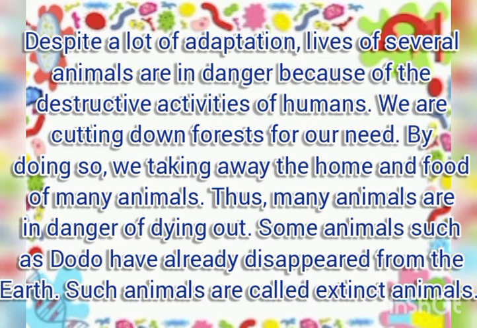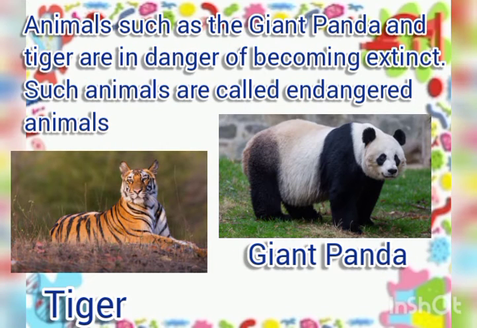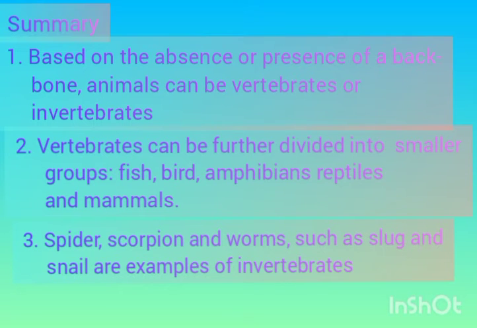Some animals, such as the dodo, have already disappeared from the earth. Such animals are called extinct animals. Animals such as the giant panda and tiger are in danger of becoming extinct. Such animals are called endangered animals. So, please look at the summary once more.